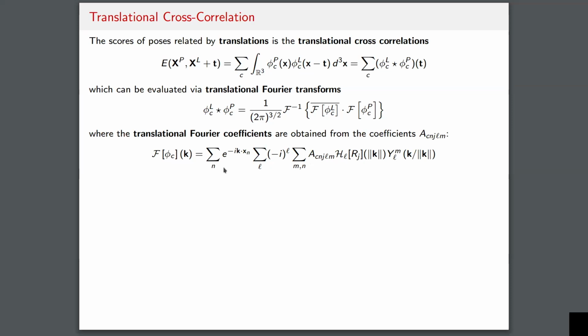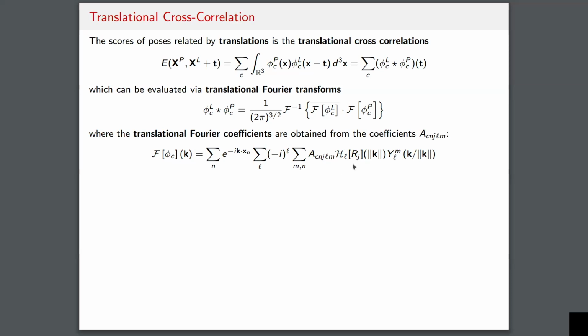So just to break down a little bit more what is going on in this expression, what we again see is a sum of contributions from each ligand atom n, or not necessarily ligand atom, but just each atom n. So the complex exponential here, as you might recognize, serves the role of translating in real space the contribution of that ligand atom n. And so the remainder of the expression is just the contribution for each ligand atom if it were centered at the origin. And as you might expect, the spherical harmonics show up here, and then the radial basis functions also show up here, but in a slightly different way.